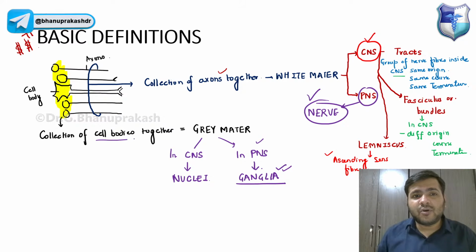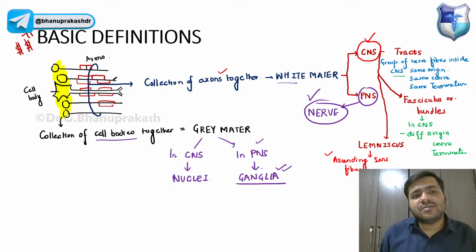When I say cell bodies, I'm talking about the cell bodies of these neurons. And when I say white matter, it is the axons. Why white? Because of the appearance. These axons have a covering. Can you tell me the name of the sheath?